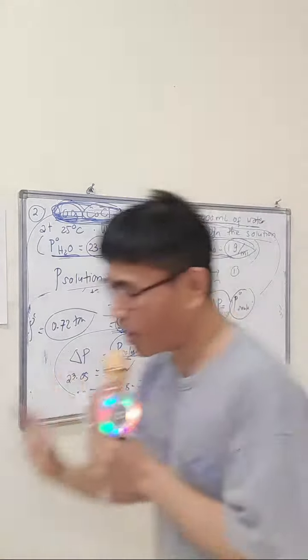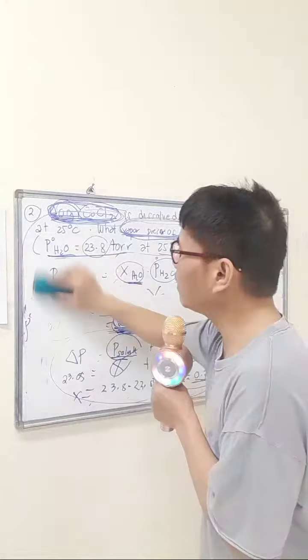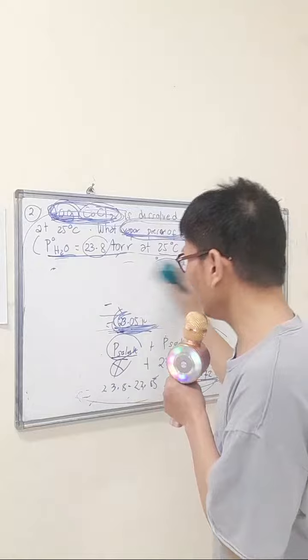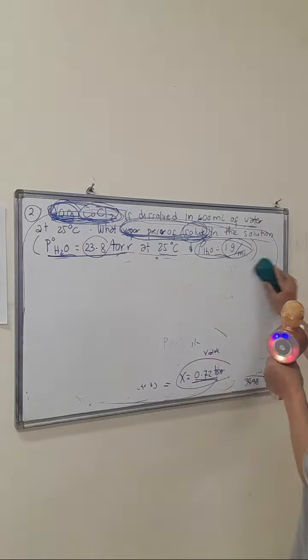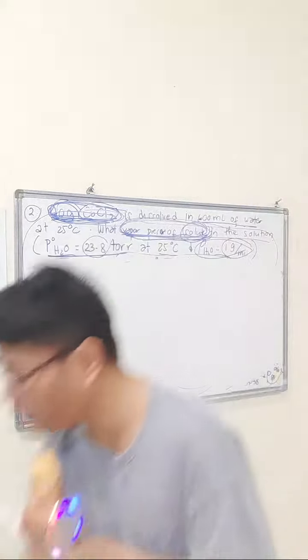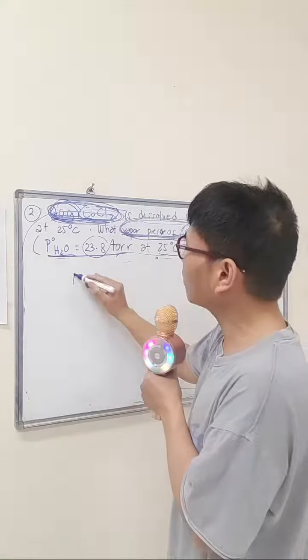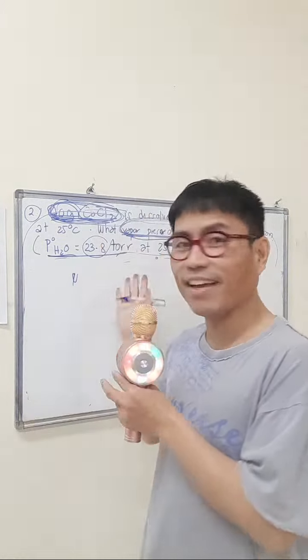Now I'll also give you a clue. In this kind of problem, the important thing is the total number of ions of your solute. Take note of this so that you can perfect it in the examination if the topic is like this.